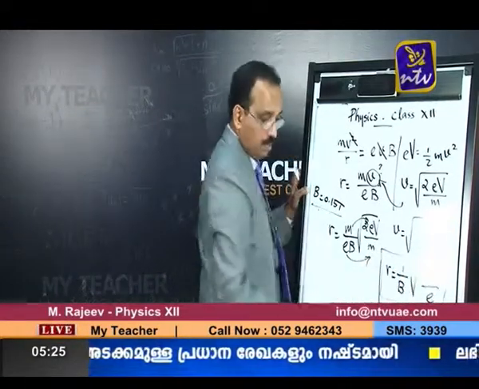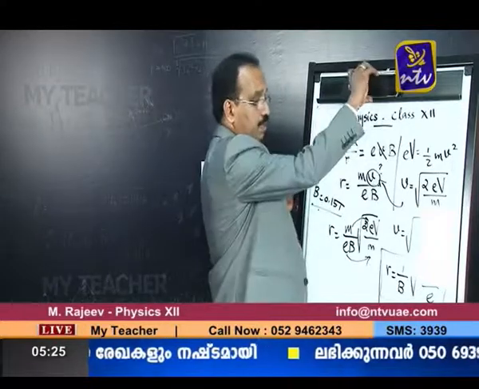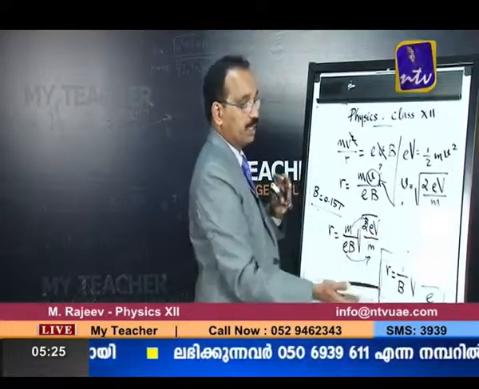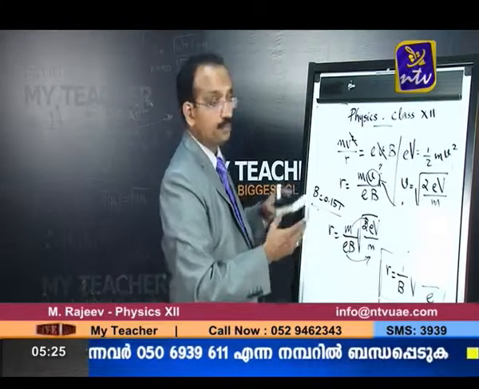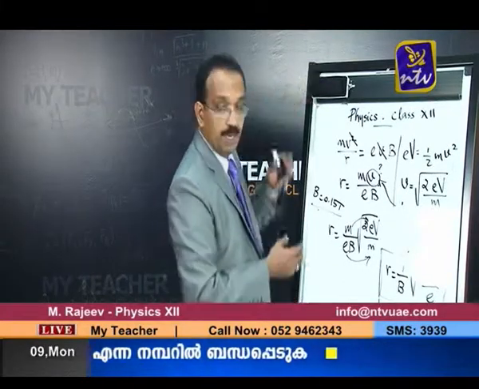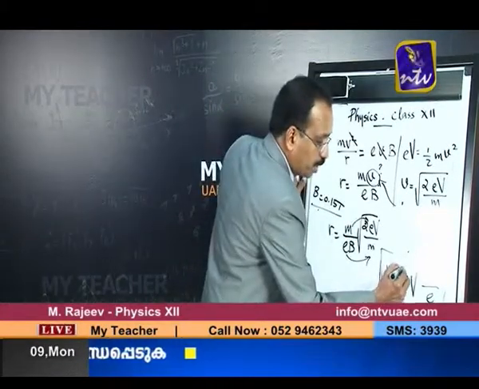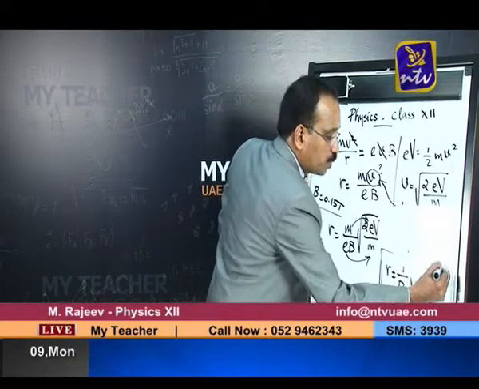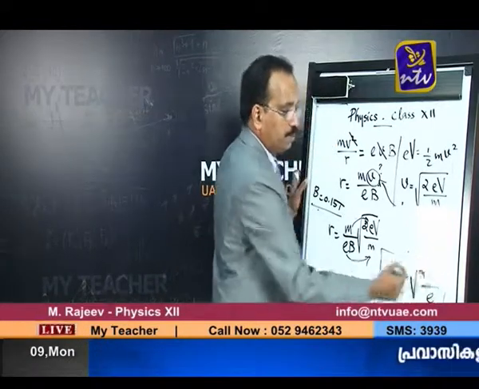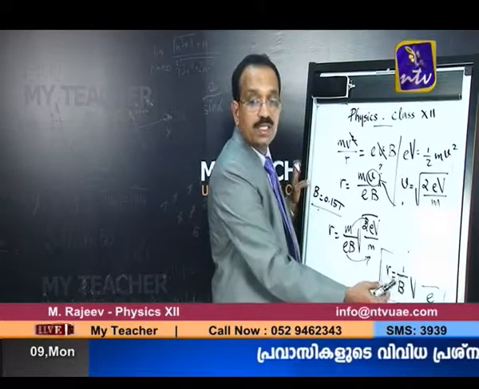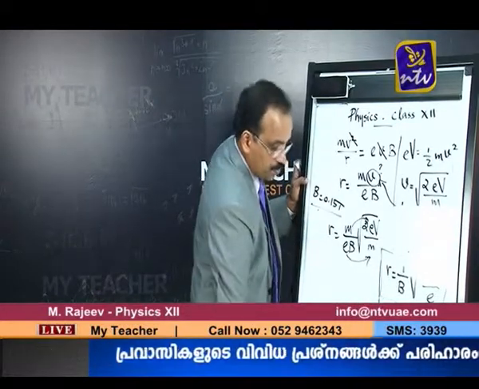By the way, this alone can be asked as a separate question: prove that the radius is given by this equation. This can be a separate question. So, R is 1 by B root of 2mV by E.